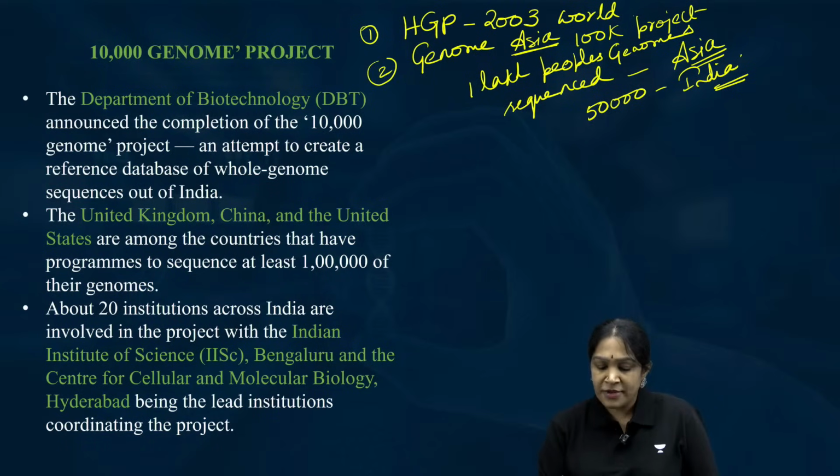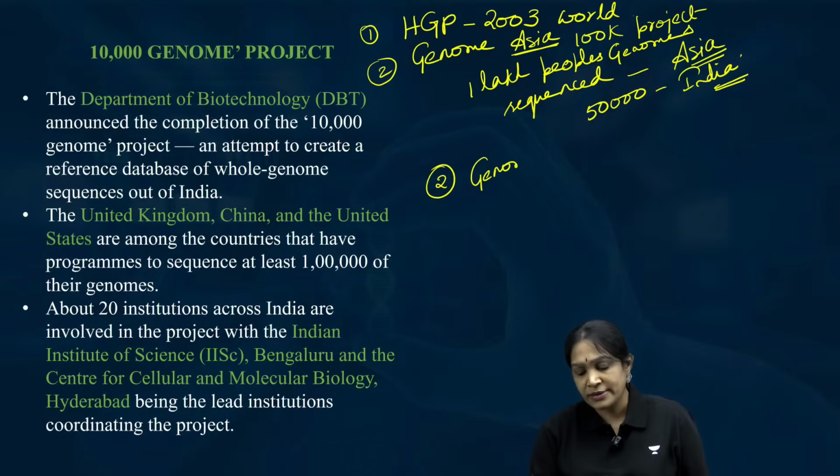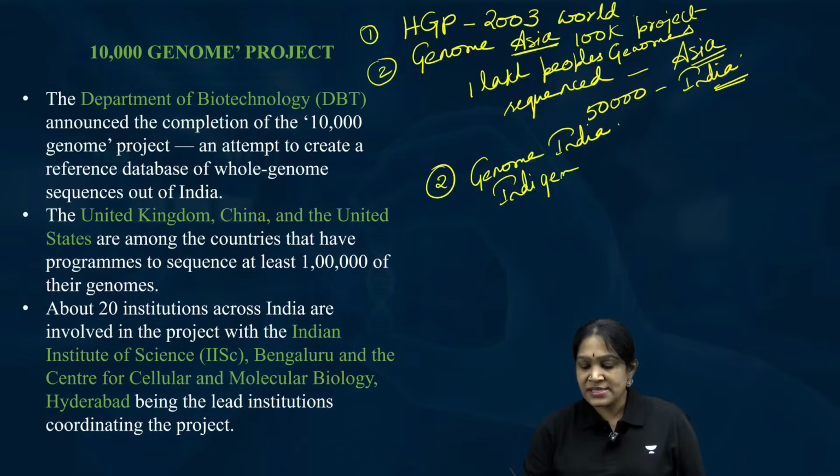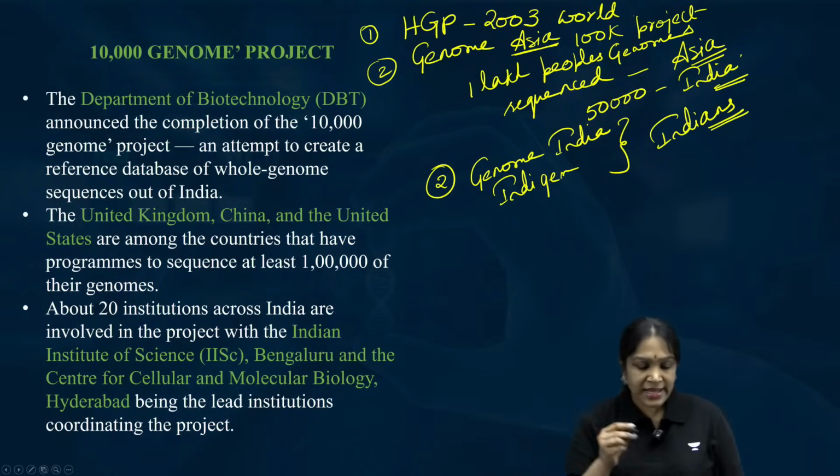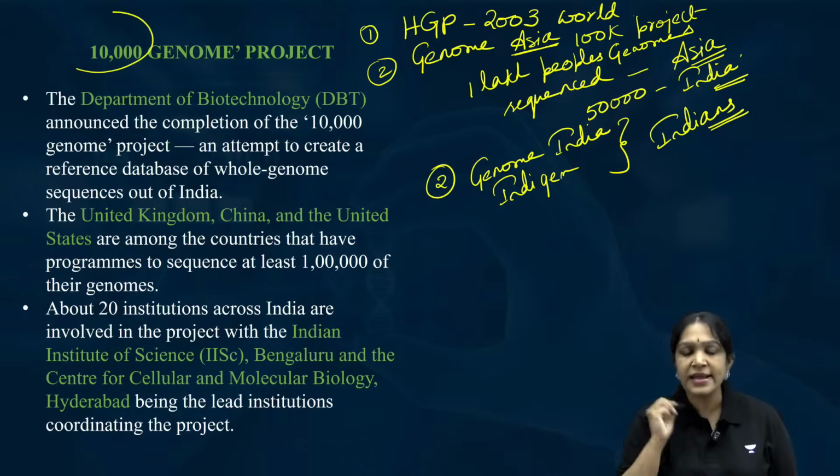Then you have other projects like the Genome India project, the IndiGen project. As the name itself explains, here the samples are taken only from Indians. How many Indians? 10,000 Indians.